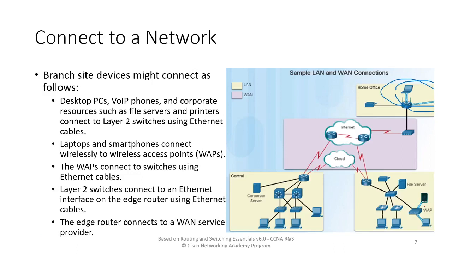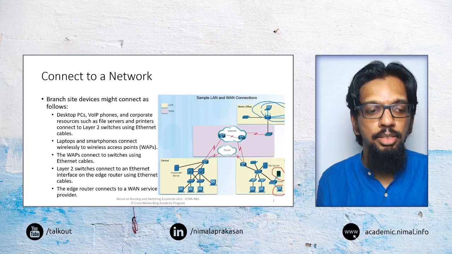Whereas in a branch network of an organization, we may have different users connecting through their computers and mobile devices to a wireless network. So we may need a much more robust, much stronger wireless access point than a home wireless access point.